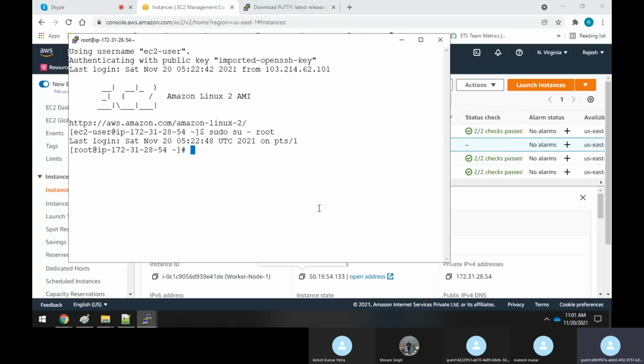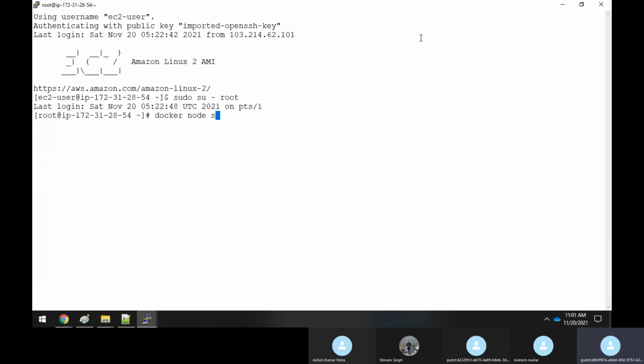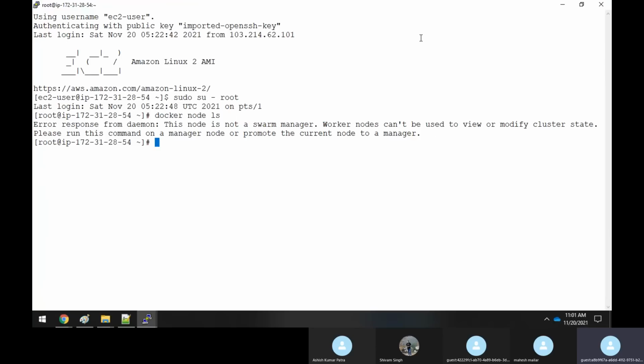So just say sudo root. Now, of course, I cannot run docker node ls. It will not work, right? Let me check if there is any container running over here. If I check it, there's no container running.